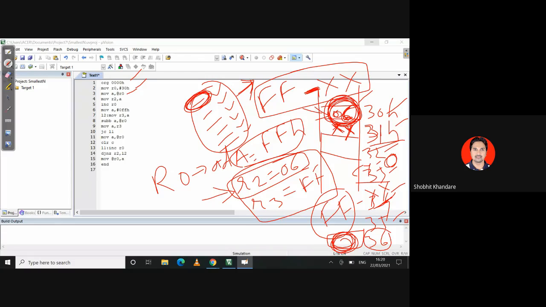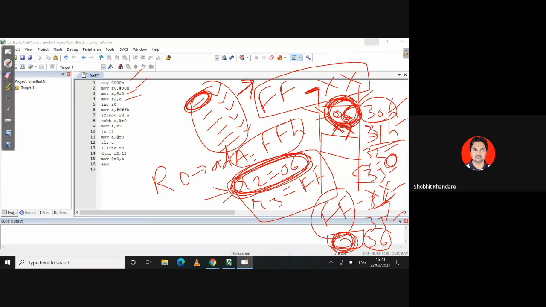Now here the first value, which will be at 30H, will be the counter value. Remember that. That will be moved into the accumulator. Then that accumulator value will be moved into R2. So R2 will be 06. So I am going to decrement R2. I am going to monitor R2.